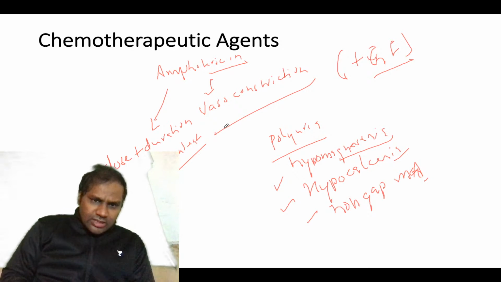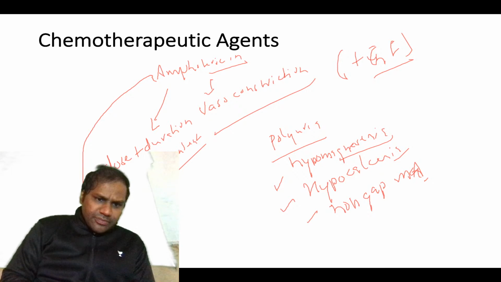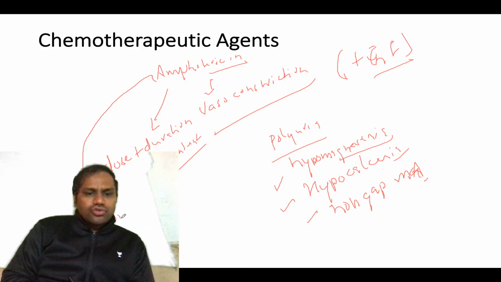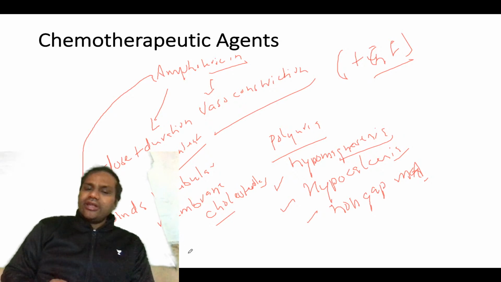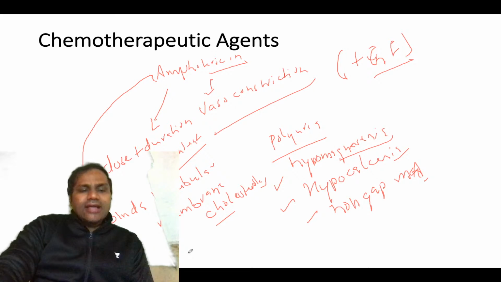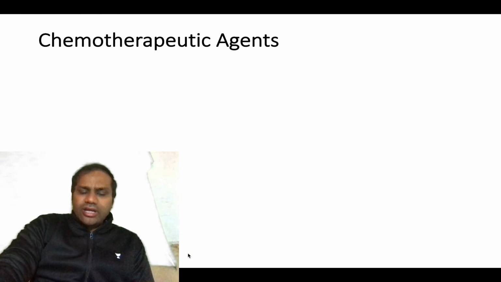Now what will amphotericin B do? It basically binds to tubular membrane cholesterol. So it binds to tubular membrane cholesterol, and hence this will create pores in the tubular membrane, and hence it will result in the injury. Okay, so this was about amphotericin B.